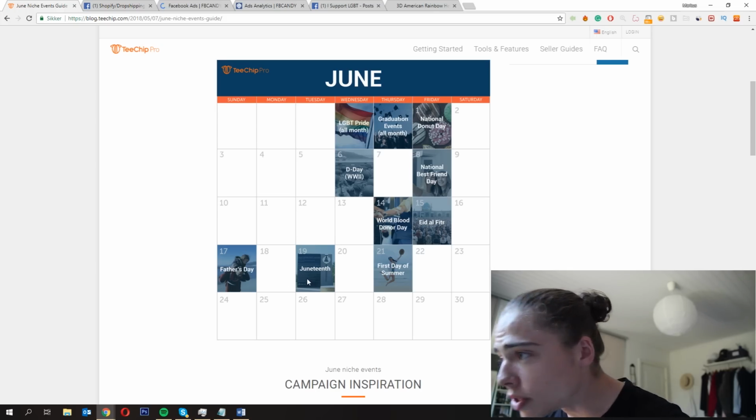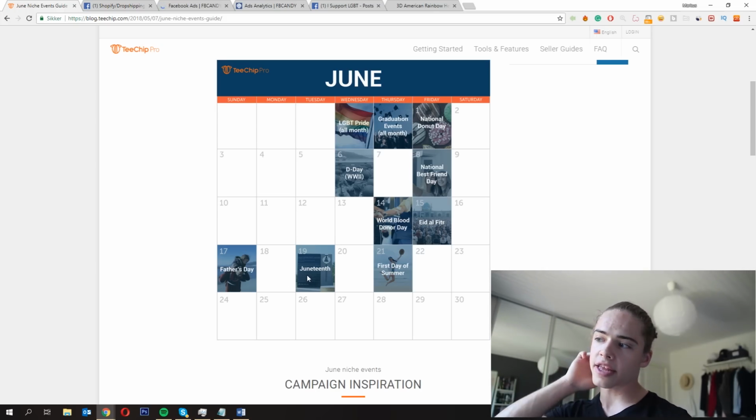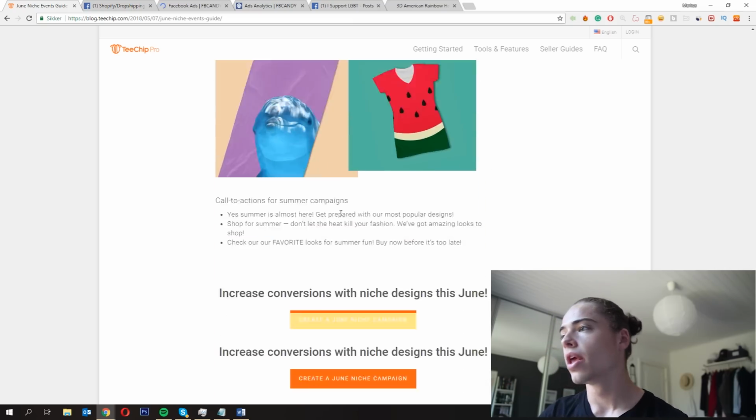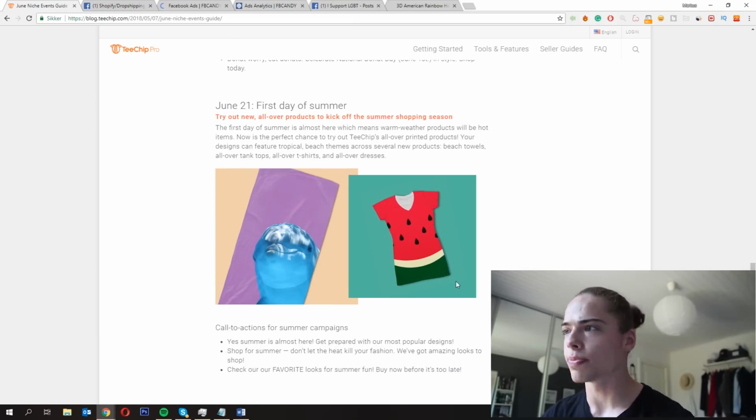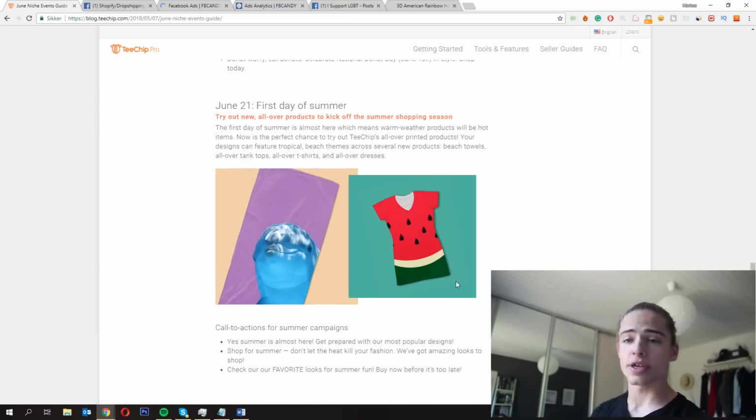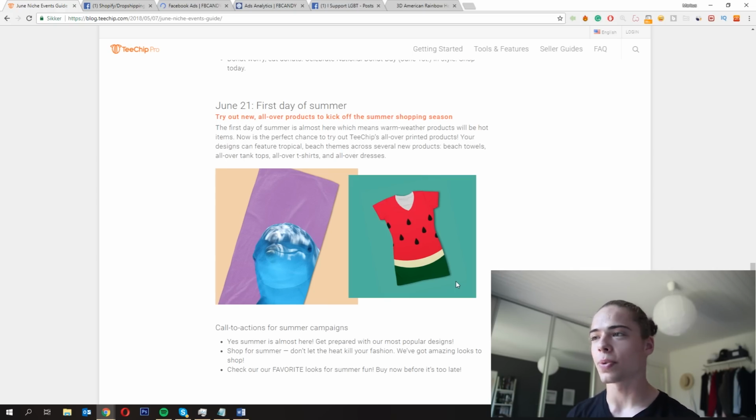Next thing is going to be Juneteenth. I don't know what that is, and then first day of summer. As you can see at the bottom, they have made some summer designs, which is going to be June 21st. After they graduate, it's going to be the first day of summer, people going on holidays, and that's definitely something you can capitalize on as well. So that was just a short video of how you can go ahead and capitalize on different events in June of 2018 coming up next month.